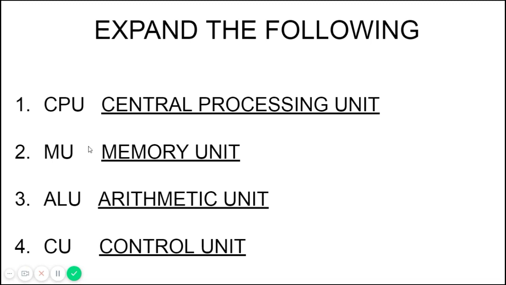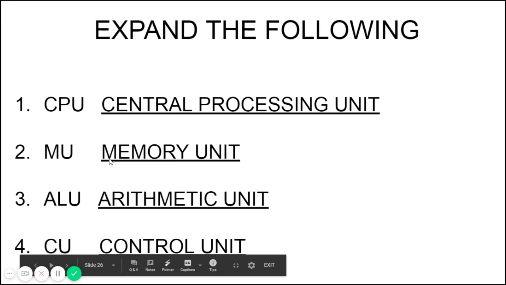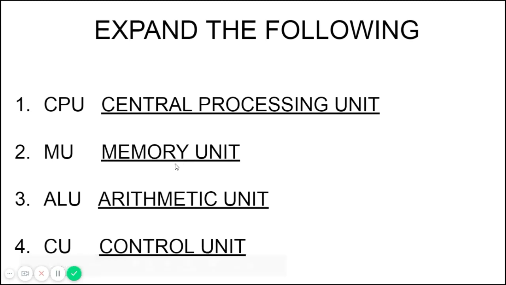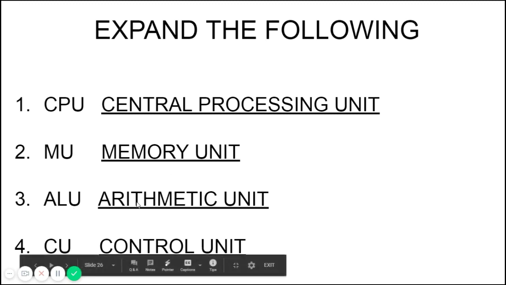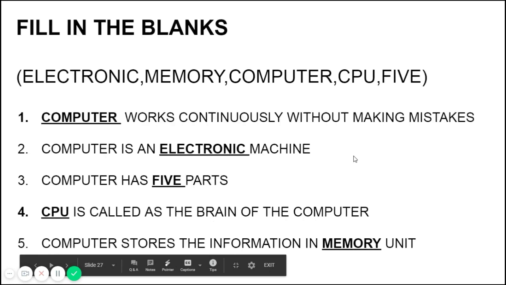I showed you a black color box kind of picture, no? That is the CPU, but actually that name is Central Processing Unit. Inside the CPU we saw there were three units: MU, ALU, CU. MU is the memory unit, like a brain. We compared this unit with the human brain. Then ALU, arithmetic unit. Actually ALU is arithmetic logic unit, but at least if you write arithmetic unit it will do. Then CU is control unit.